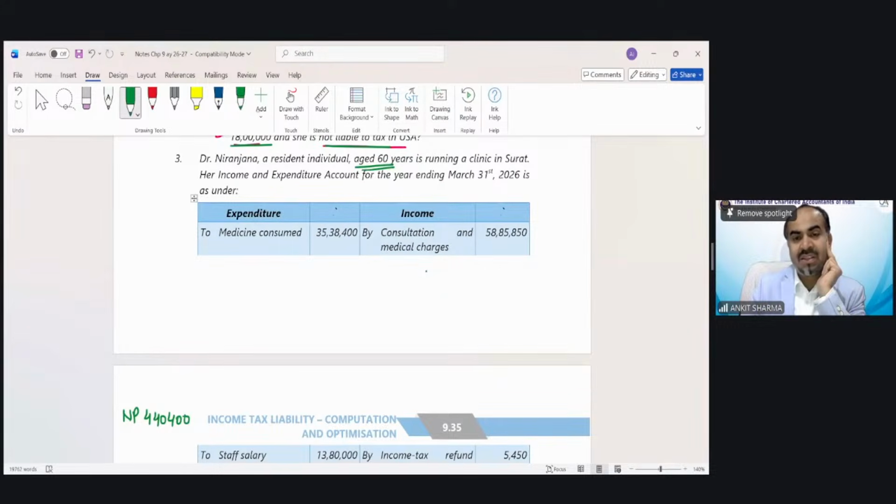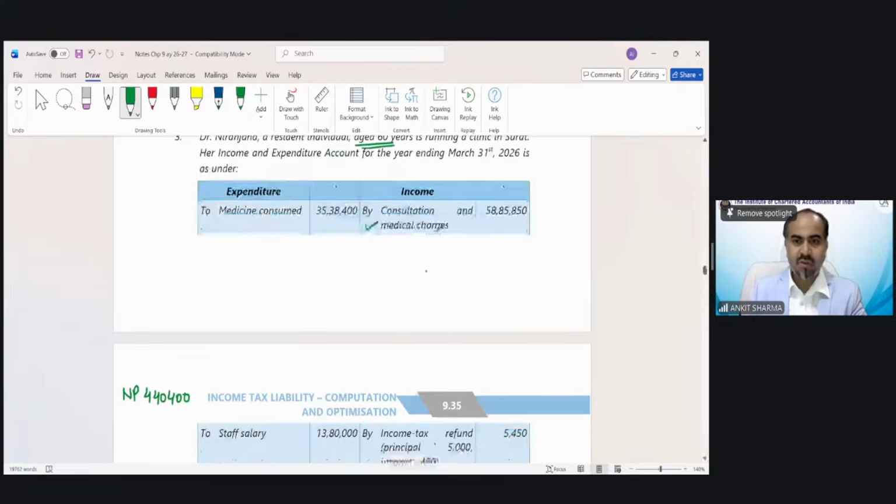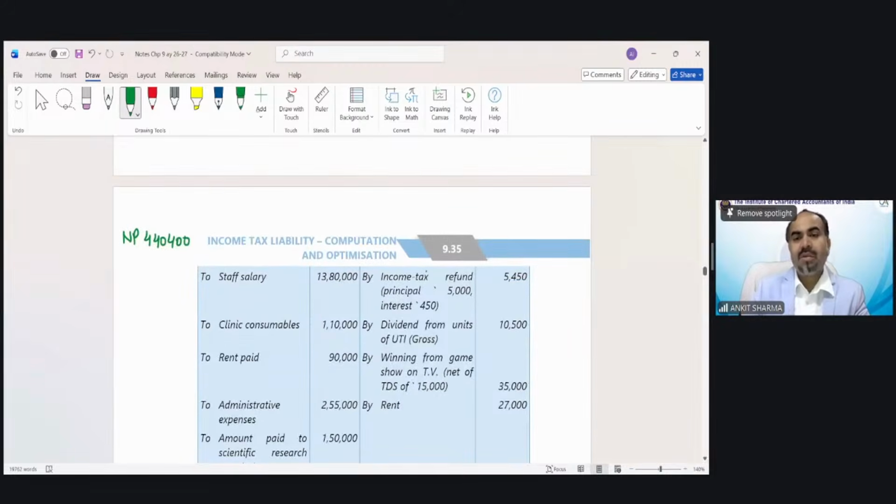Now to calculate the income as per income tax provisions, we will start seeing the requirements which have been given in this profit and loss account or income and expenditure account. So consultation and medical charges is part of PGBP, so we will not do anything. Income tax refund: principal amount 5,000, interest is 450. Total 5,450 has been considered as business income. So what will we do? This is not my business income, so I will reduce this 5,450 from my net profit value. It should not be the part of my business.